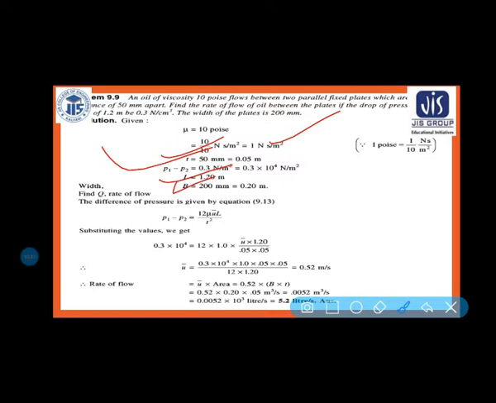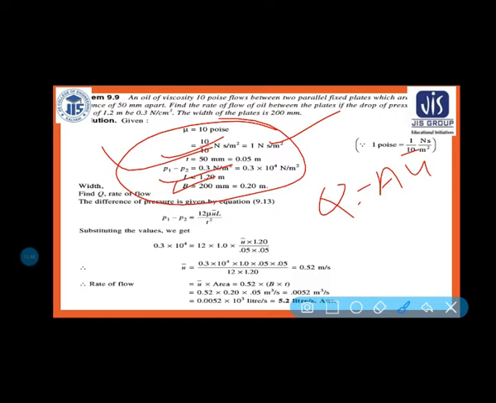Now what you have to find out? Discharge Q, rate of flow. Now if you want to find out rate of flow discharge, then area into average velocity is called your discharge. Now find out average velocity, because it is not given. So how we can find out average velocity? You have to recognize what are the given data, and based on this given data can I find out average velocity?